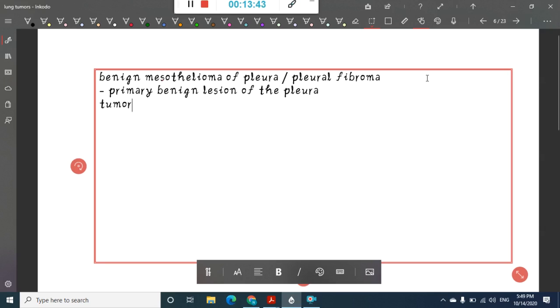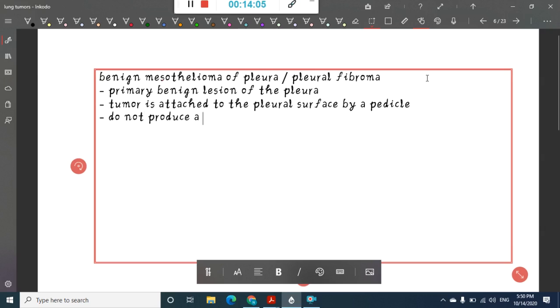Here the tumor is present, attached to the pleural surface by a peduncle, so it is like a pedunculated tumor. One important thing about this benign mesothelioma, unlike malignant mesothelioma, is that they do not produce a pleural effusion. Normally pleural effusion is seen in malignant mesothelioma. They do not produce pleural effusion, and there is also no relationship to asbestos exposure.